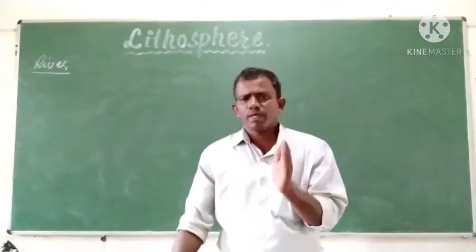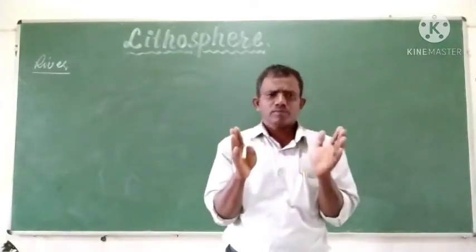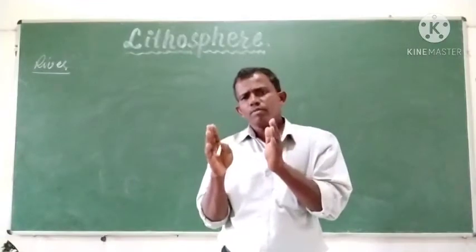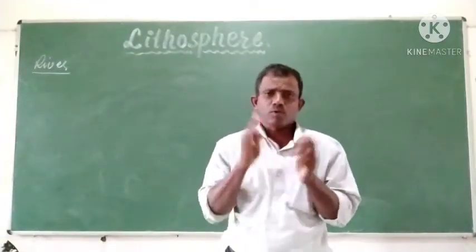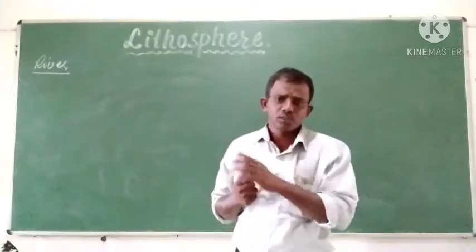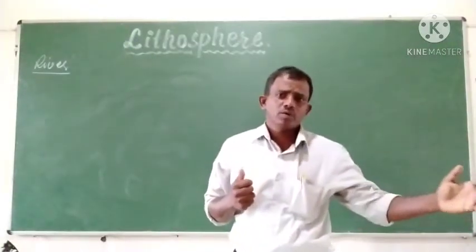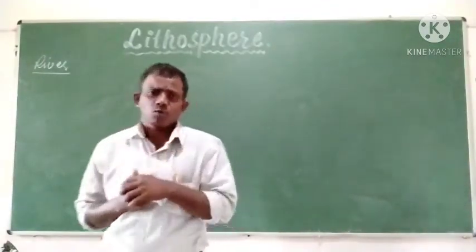What is a river? A river is a mass of fresh water flowing from a source to the mouth, from a particular place of origin to a particular place where it joins either a sea or an ocean.